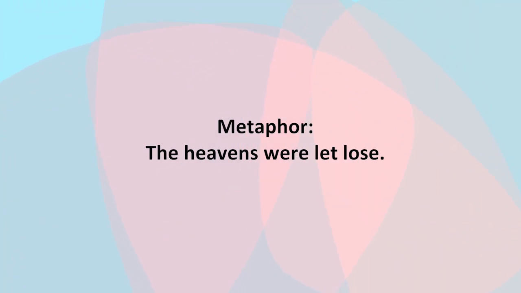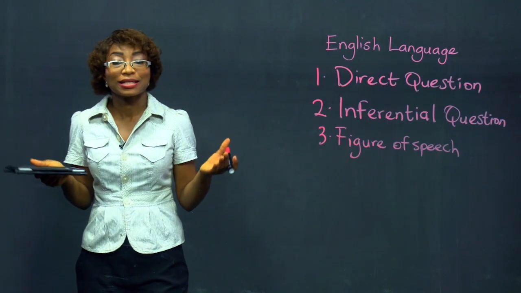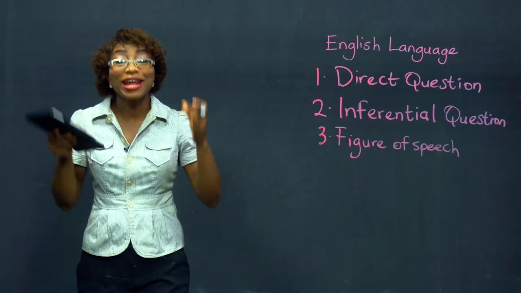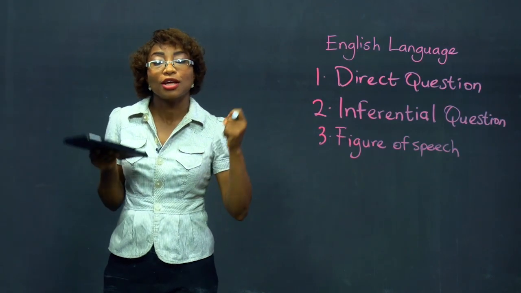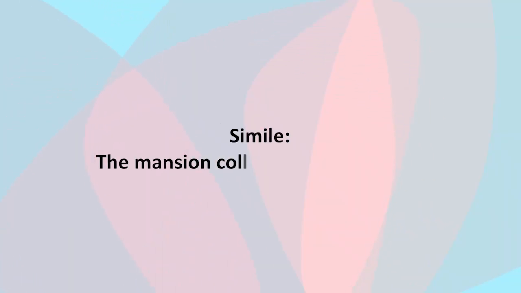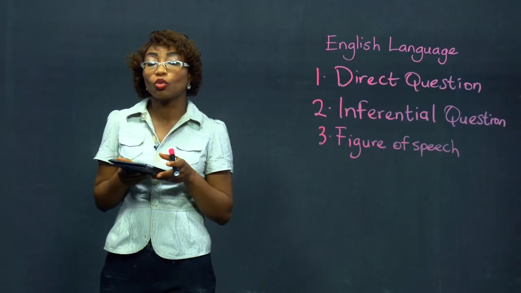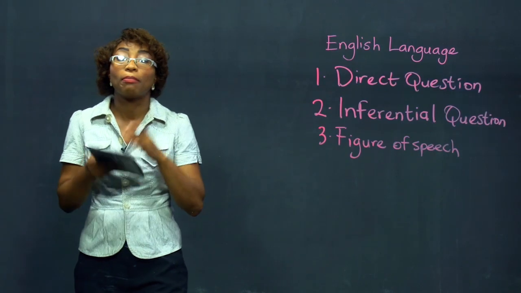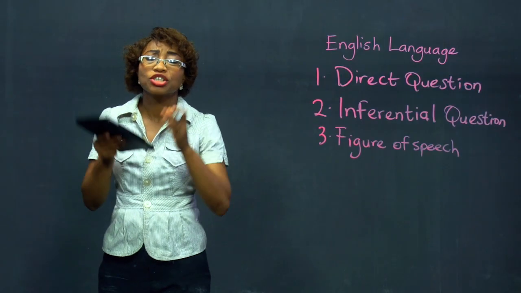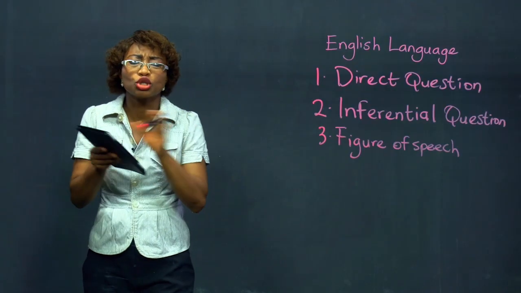Metaphor: the heavens were let loose. Now, what it means is that it rained very hard. The heavens were let loose. Another example is the mansion collapsed like a pack of cards. You will hear the word like in that sentence. The mansion collapsed like a pack of cards. It means that the whole mansion just collapsed easily without any trouble. It just collapsed like a pack of cards.